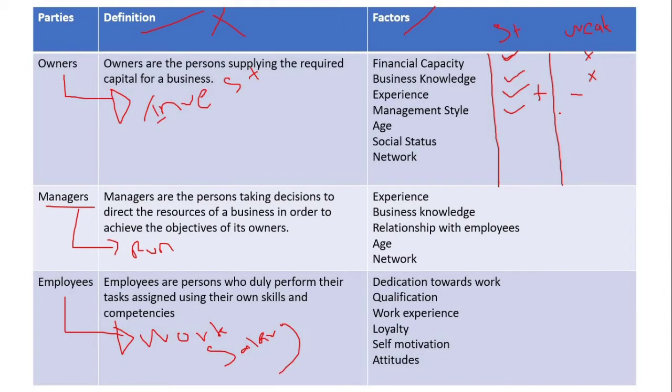If the owner does not know how to behave with employees, if the owner is very rude to his employees and doesn't know how to get work done from them, at that time it will be the weakness to the business.